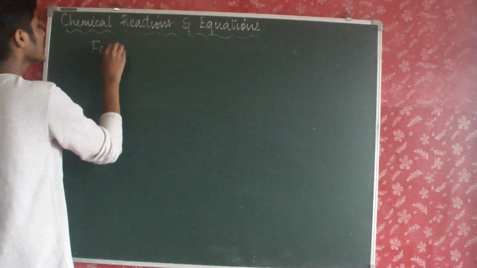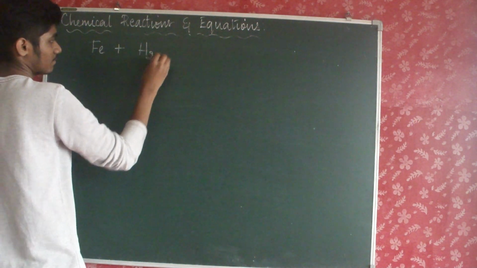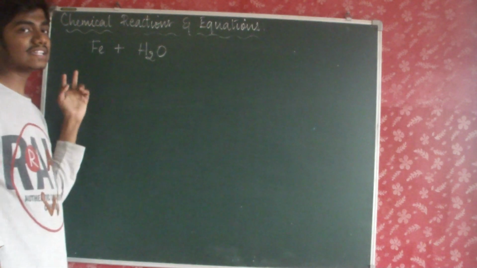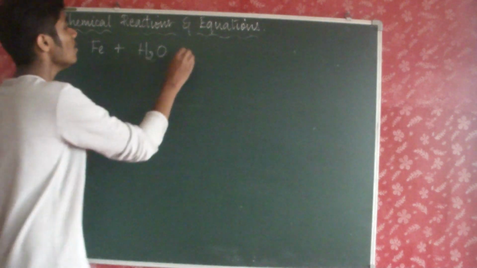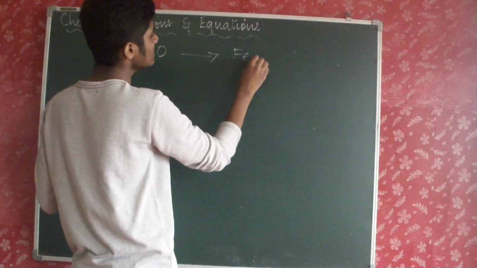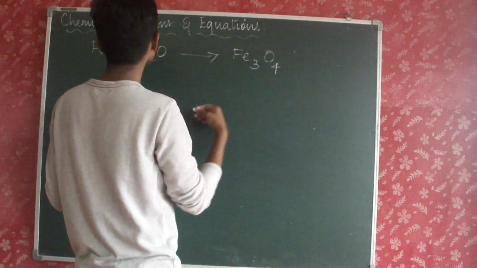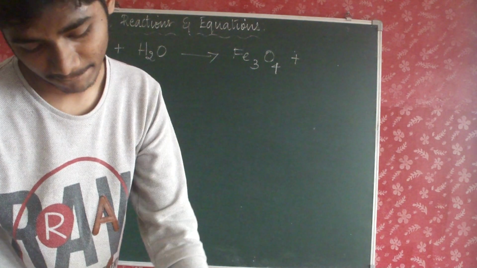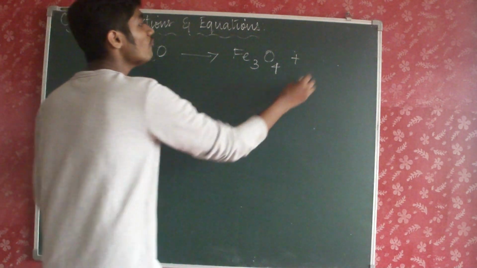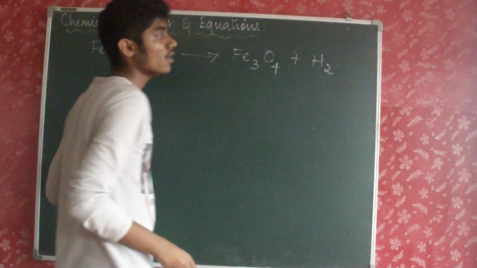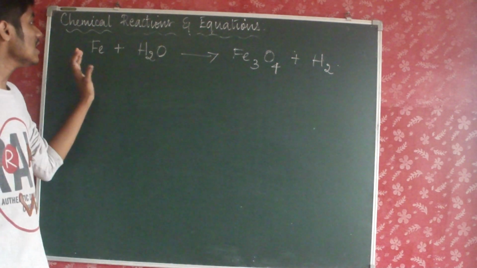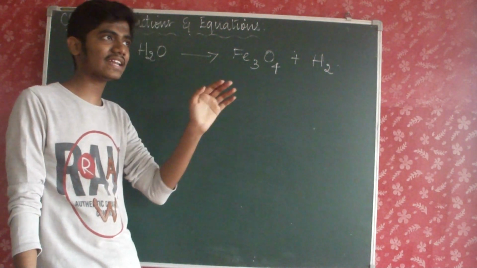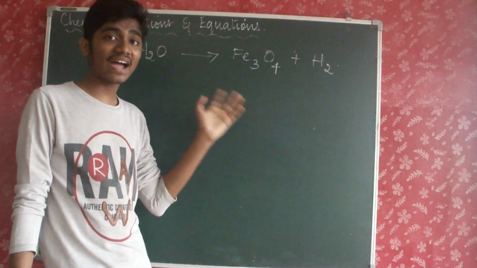Okay. When we take iron plus water, iron I am representing again as Fe, and water, we get the products as Fe3O4 plus hydrogen, H2. So this is the reaction: that is Fe plus H2O gives Fe3O4 plus hydrogen. This is also a chemical reaction and we are going to check whether it's balanced or not.